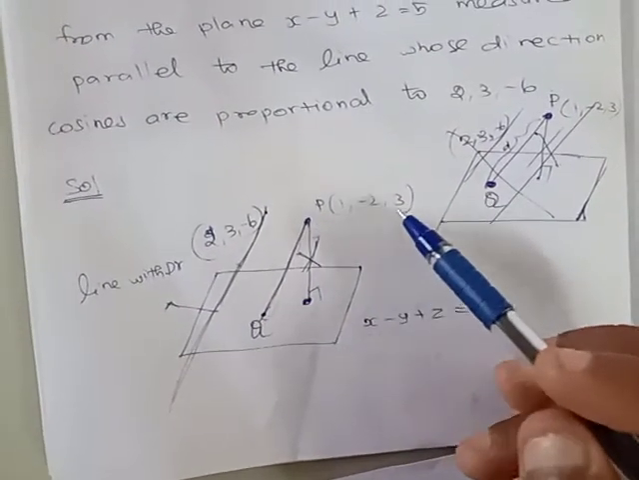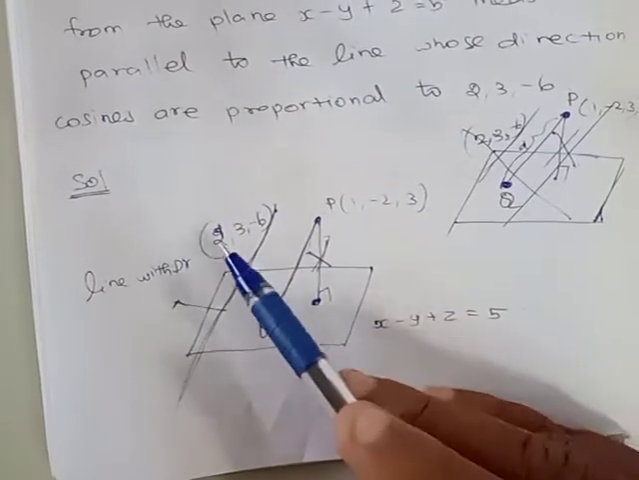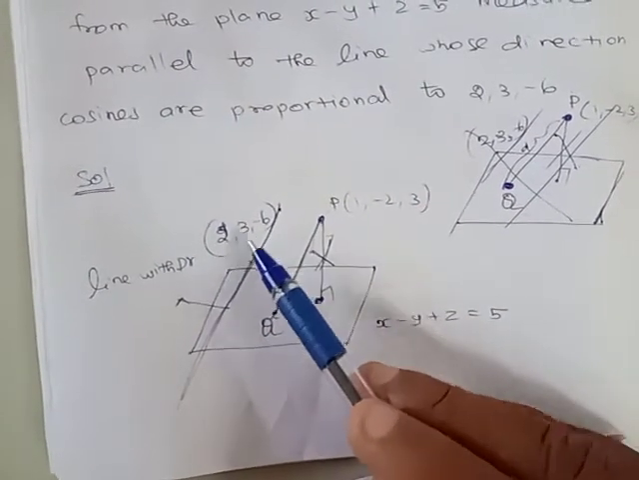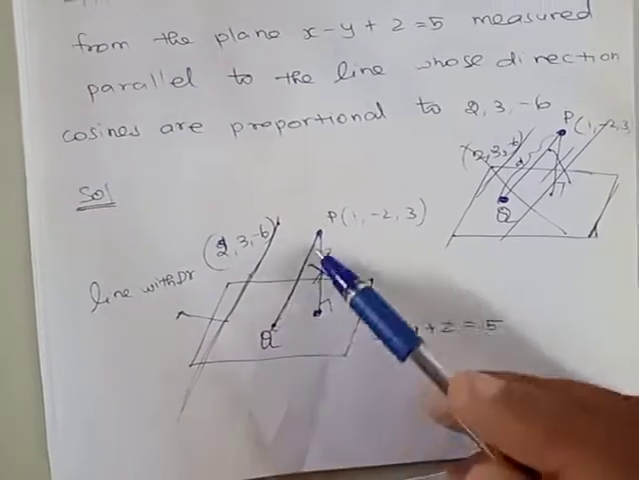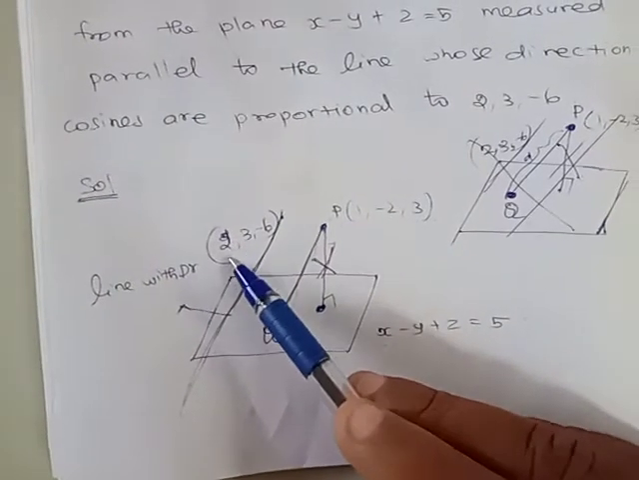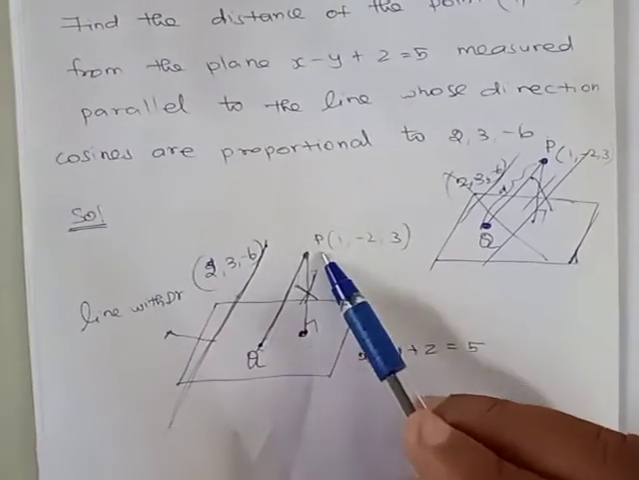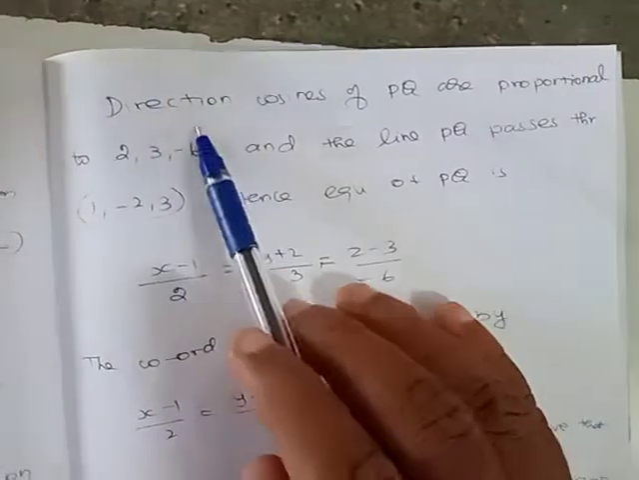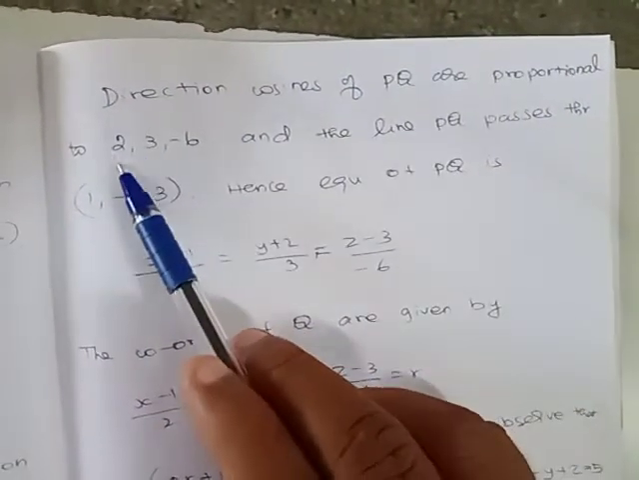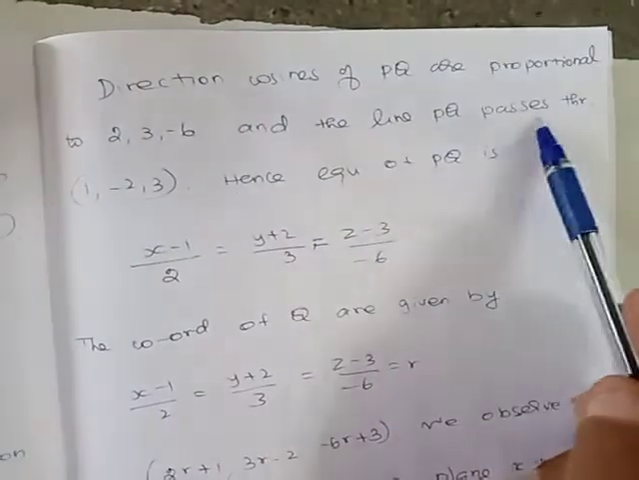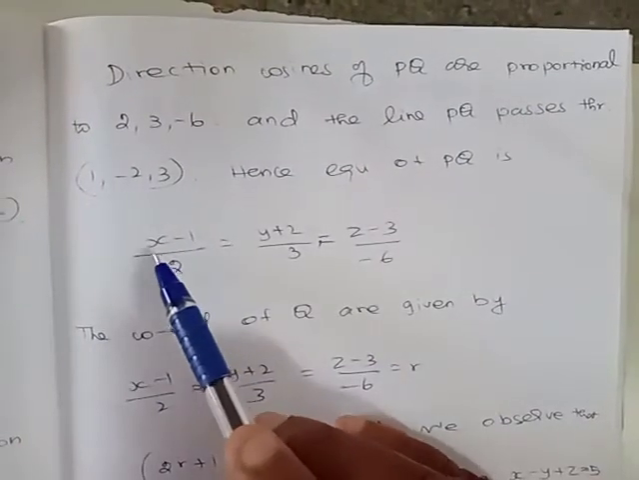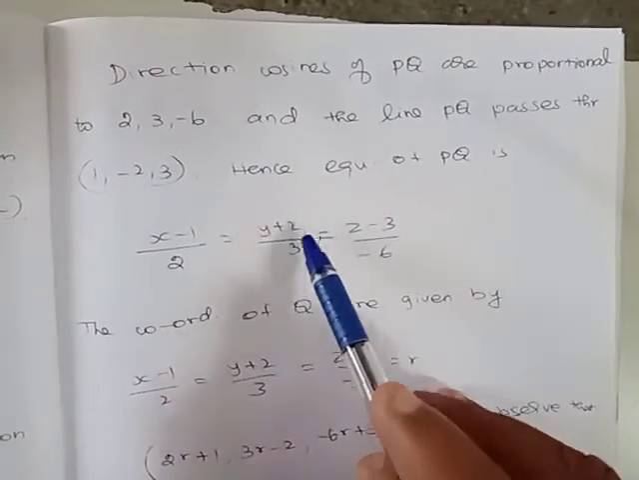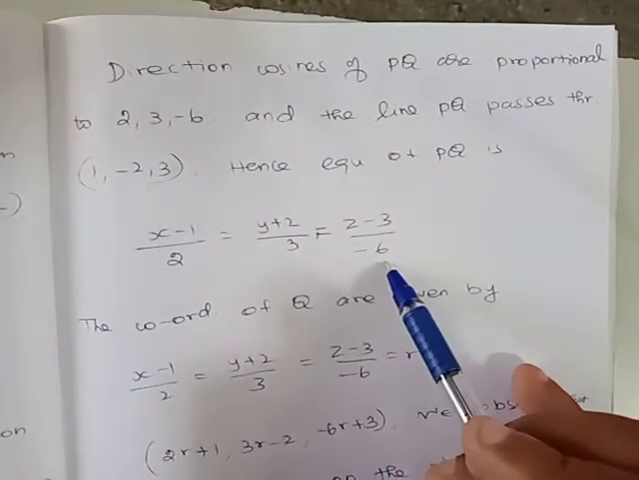The line passes through (1, -2, 3) and its direction ratio is parallel to 2, 3, -6. Parallel lines have the same direction ratio, so we can consider the direction ratio of the line PQ to be 2, 3, -6, and the line PQ passes through (1, -2, 3). I wrote it here. Hence the equation of the straight line PQ can be written as (x - x1)/a = (y - y1)/b = (z - z1)/c.